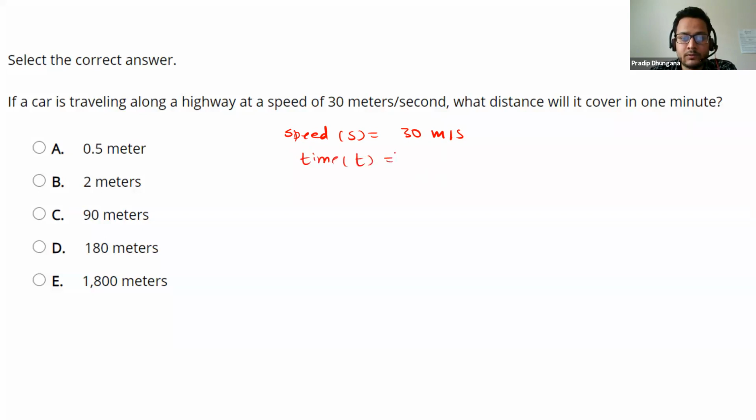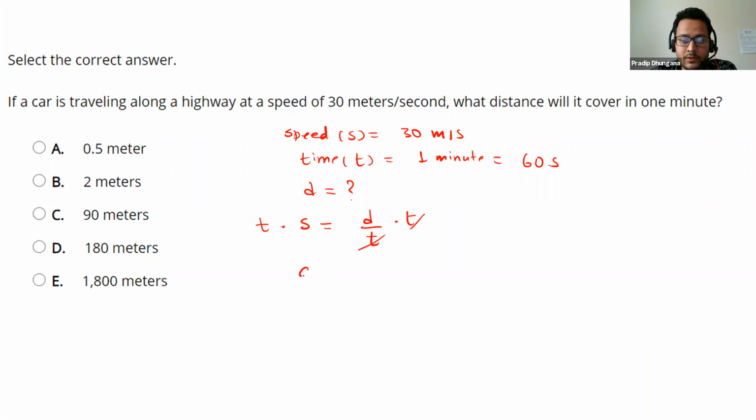Time t is equal to 1 minute. That 1 minute is always 60 seconds. I'll just write s for seconds. Now we have to calculate distance. Distance d is what? We know that speed is total distance covered over time. Now we are solving for distance, so multiply both sides by time.